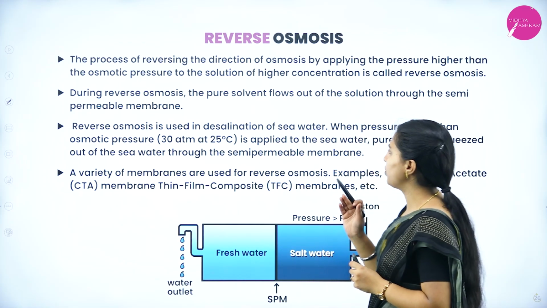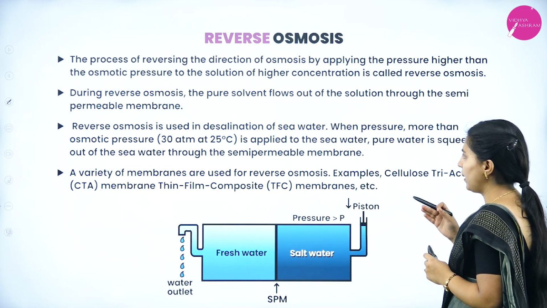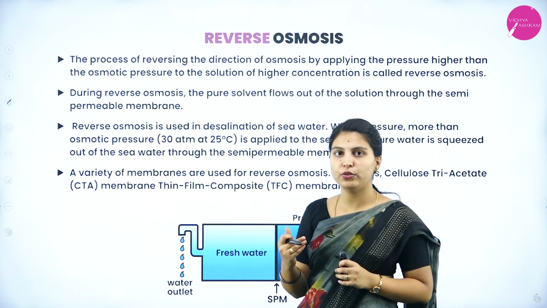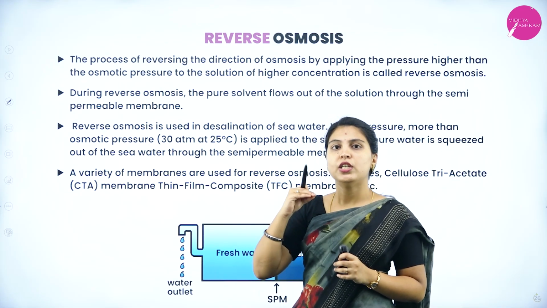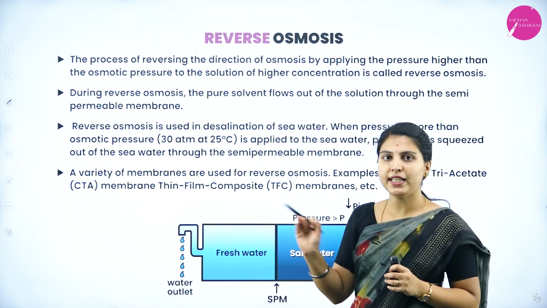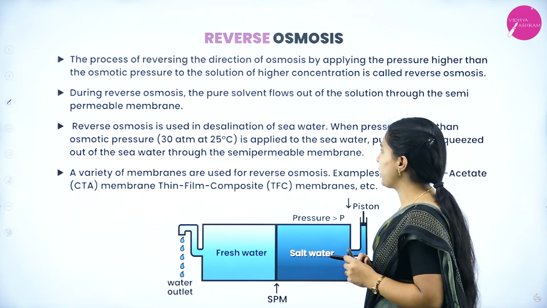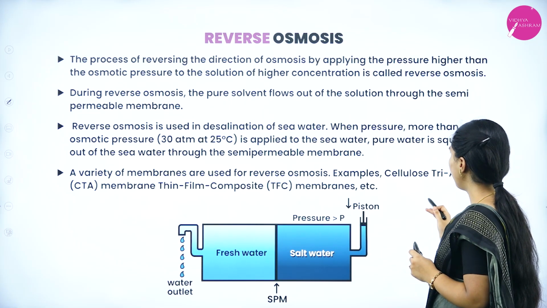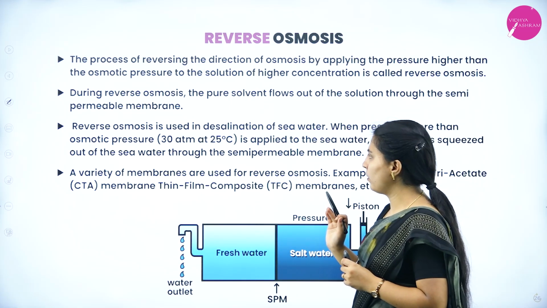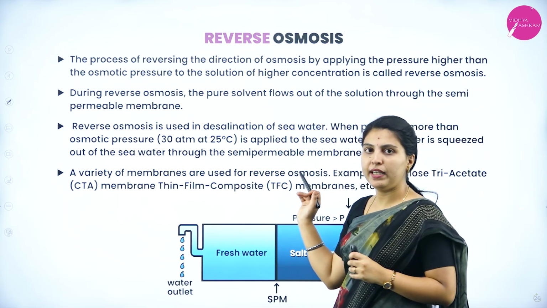Reverse osmosis is used in desalination of water. When will it be used? When removing the salty nature from seawater. When a pressure more than the osmotic pressure is applied to the seawater, pure water is squeezed out of the seawater through the semi-permeable membrane.